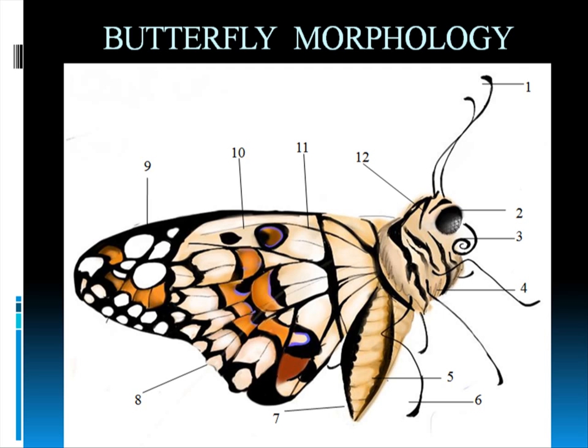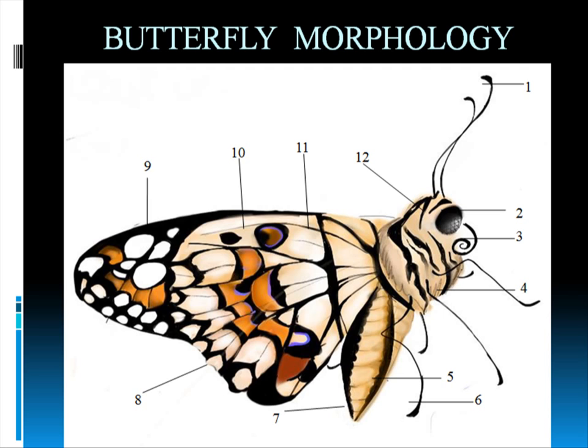And number 5 is the abdomen. The abdomen contains a flexible tube-like heart. It also has the digestive, reproductive and every other organ in it. It also has hole-like structures called spiracles, which help the butterfly to breathe. As I told you again, the butterfly doesn't have a nose. So for smelling it uses the antenna, and for breathing it uses its abdomen.